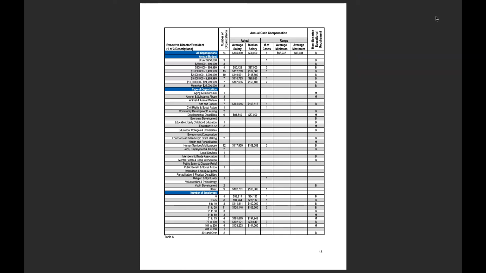So for example, our first table is the first description of the executive director position as president. In that position, you'll see some blank spaces here where positions were either not reported for that organization type or for that budget size, or there were too few organizations, which you can see by the number of organizations and the number of cases reported. For those that we have enough data for, you'll see those in the averages and the medians and the ranges, which we do not have for this particular description of executive director, but we do for others. But you do see the averages of all organizations and those ranges called out at the top in that top line.